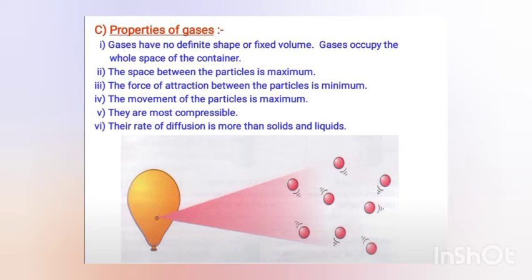So you will see that in the properties of the gases, they do not have fixed shape or fixed volume, so they can take the whole shape of the container. The spaces between these particles are very large, so they are more compressible because they have many large spaces between them which can be compressed. The rate of diffusion is very much faster in the gases.